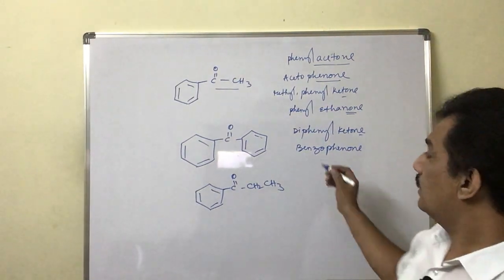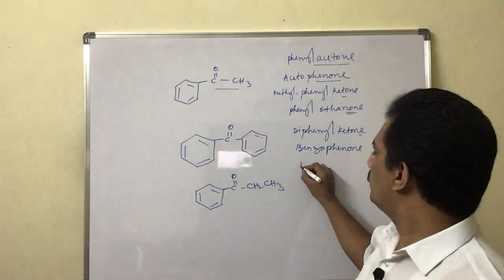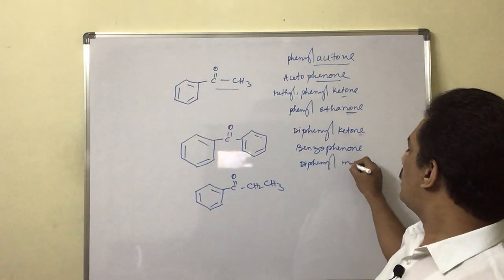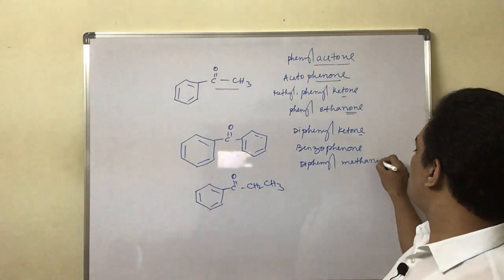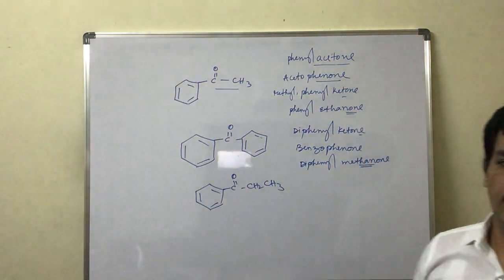Or otherwise it is considered as diphenyl methanone, since only one carbon is present with the CO group.